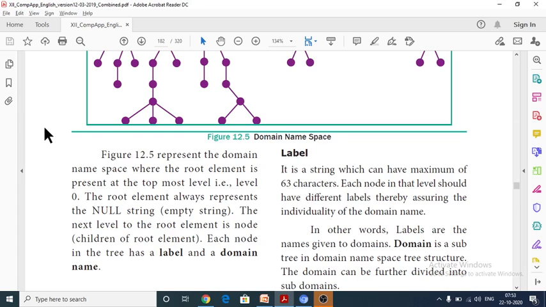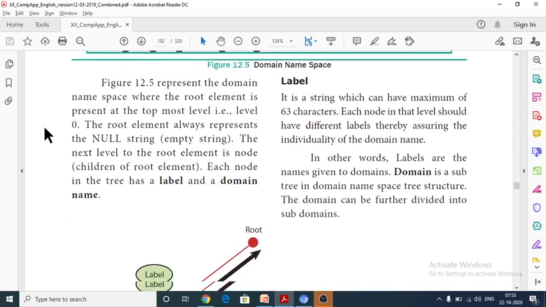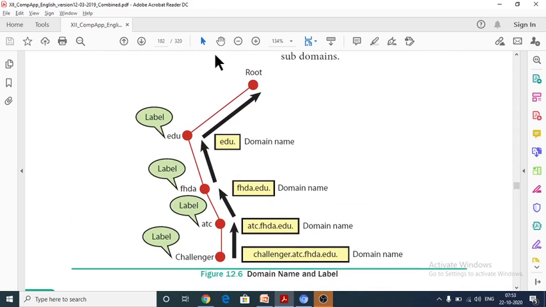So here, a domain is a subtree in the domain name space tree structure. The domain can be further divided into subdomains. See here, this is the root. In the root, a null string will be there, which means only a dot will be there. Next is .edu, which is a domain name, and this is also a domain name, and this is also a domain name.